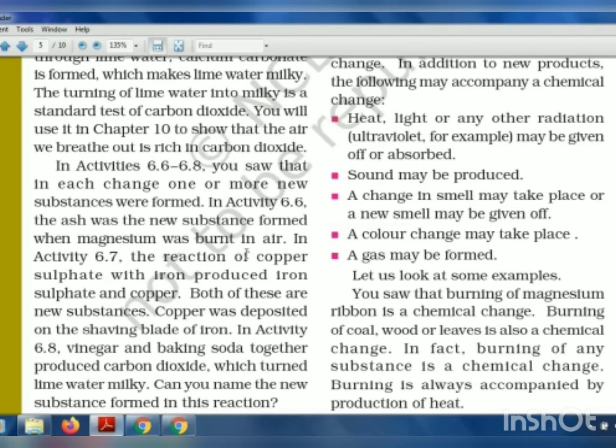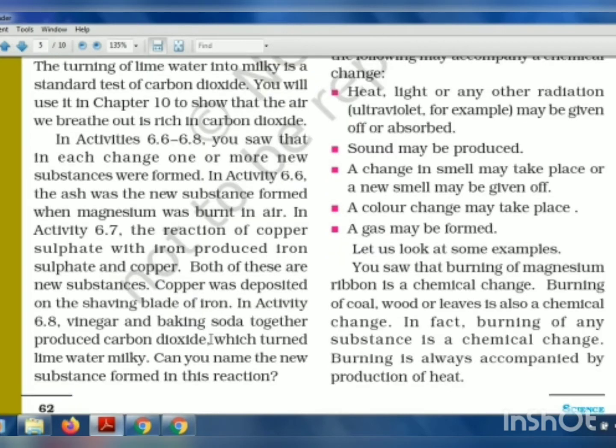Similarly, in activity 6.7, the reaction of copper sulfate with iron produced iron sulfate and copper. And you saw that the copper was deposited on that iron blade and that turned brownish in color. So, both of these are new substances. Copper was deposited on the shaving blade of iron, right? So, iron sulfate is also a new product and copper is also a new product.